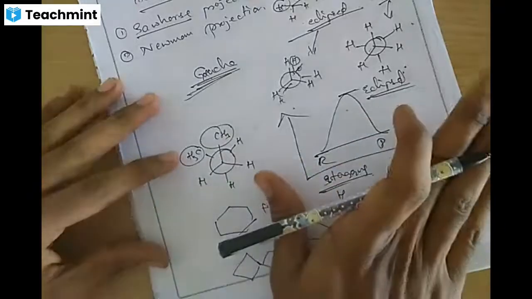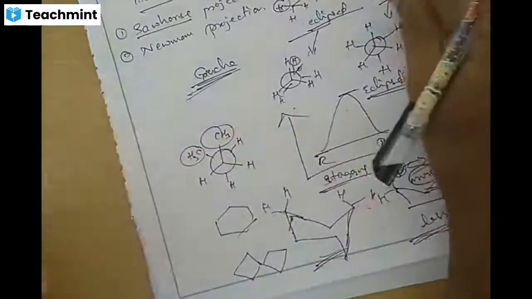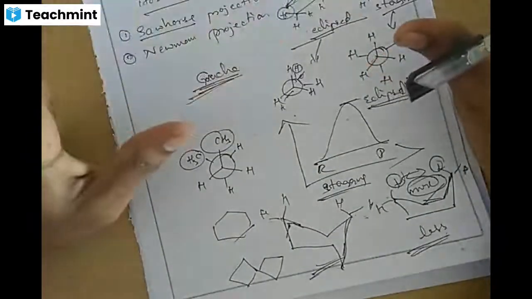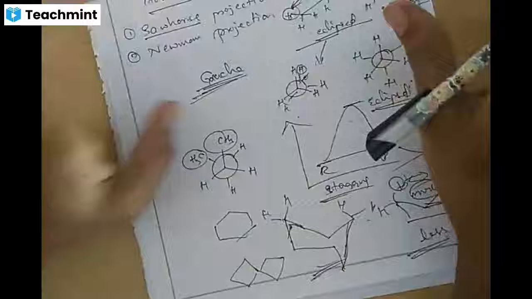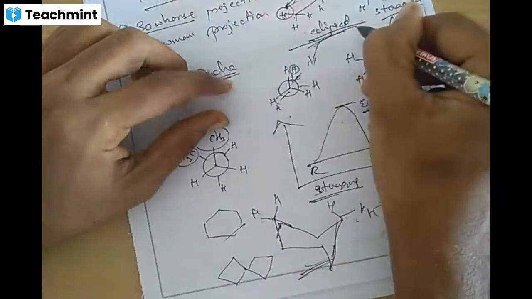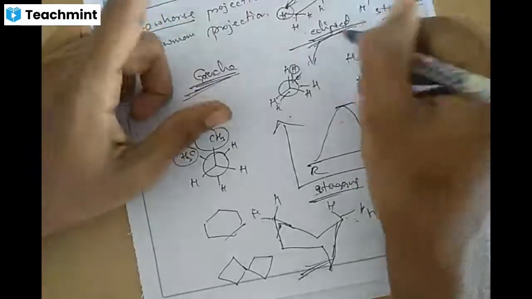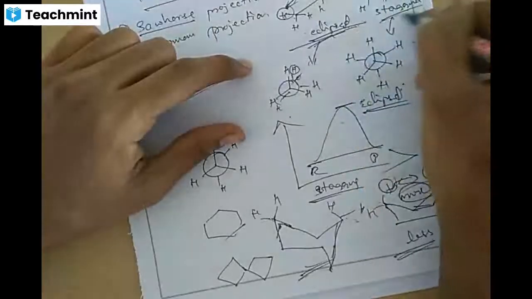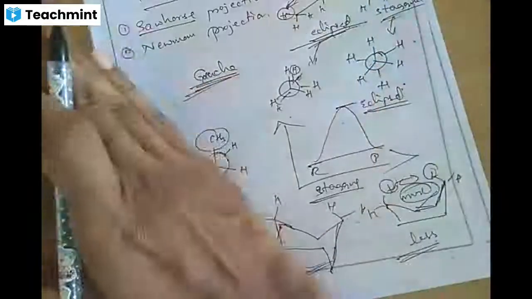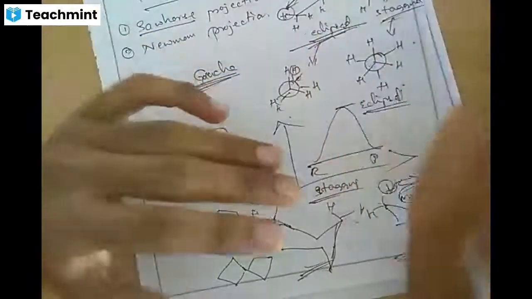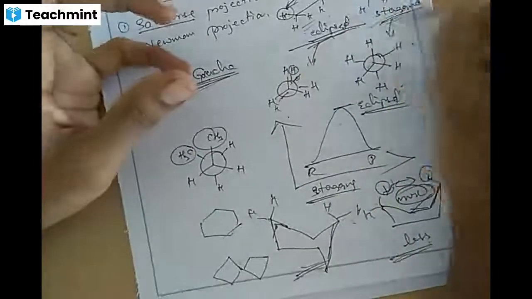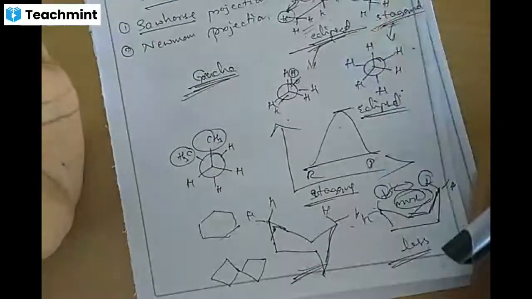Is it clear to everyone? Just watch that once again. If you have doubts, kindly ask me. That's gauche, eclipsed, staggered. Staggered and eclipsed are two extreme cases. The difference is that in eclipsed, the substituent groups attached to the carbons are very near each other, and in staggered they are away from each other. Each rotation is a minimum of 60°. Up to a maximum of 120°, we call it eclipsed, but when they are as far away from each other as possible, it is called staggered conformation.